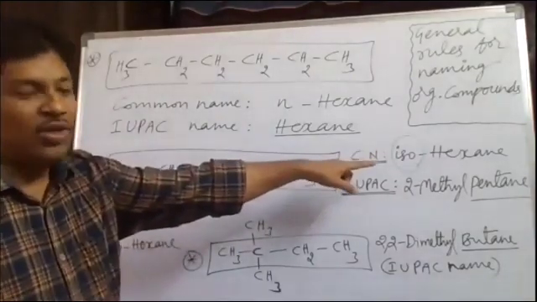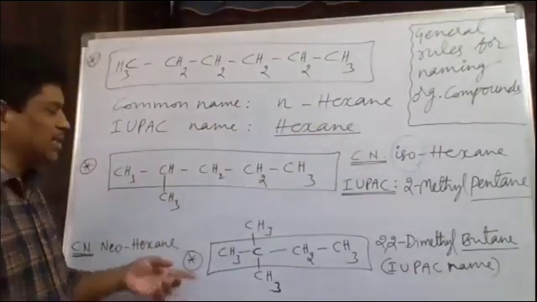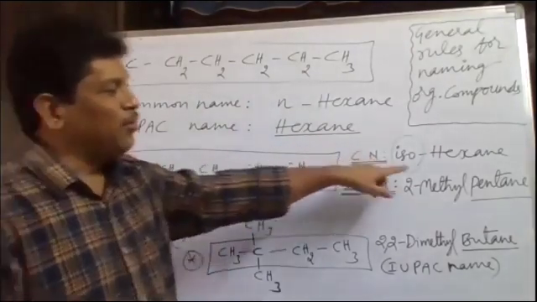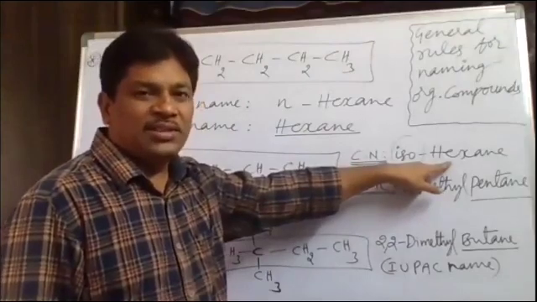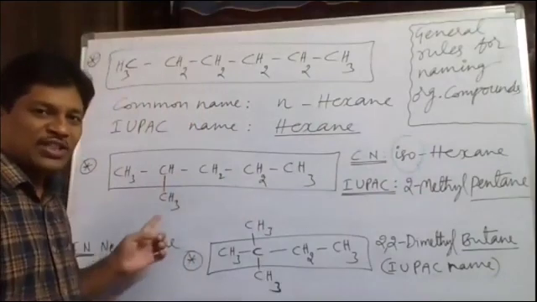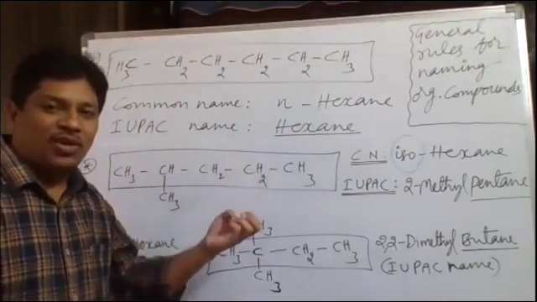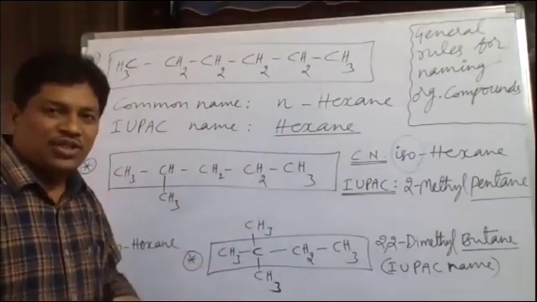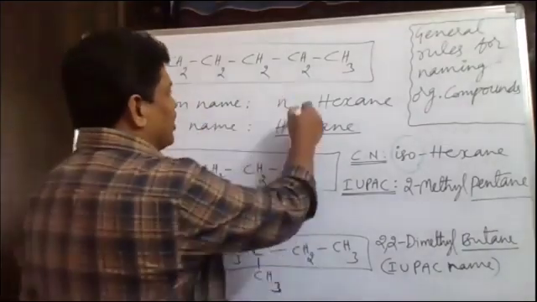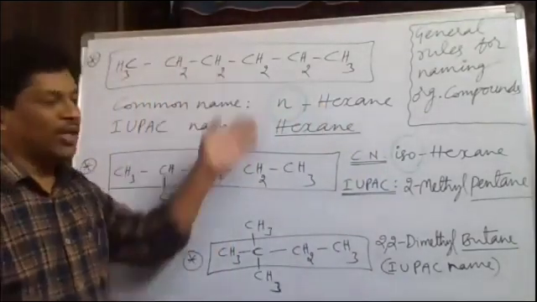Still hexane only we say here in the common name. Here n-hexane, here also isohexane. Hexane is common in both cases. Why? The total number of carbon atoms is what we take while writing the common name. So here hex indicates how many carbons? 6 carbon atoms. So 6 carbon atoms are present in this structure totally, including the CH3 branch. Therefore, we use hexane. The prefix iso is used to say that one methyl branch is present on the last but one carbon atom. Here normal, in this case iso. This iso and normal both are distinguishing these two structures.